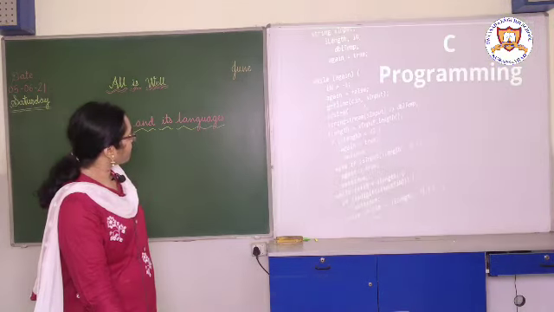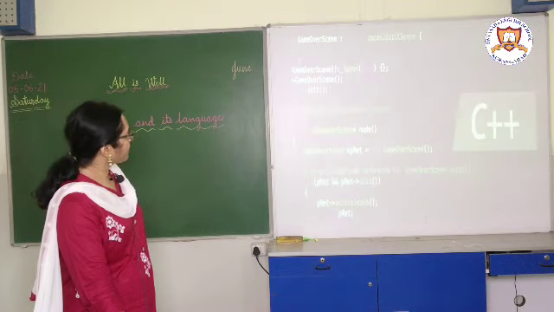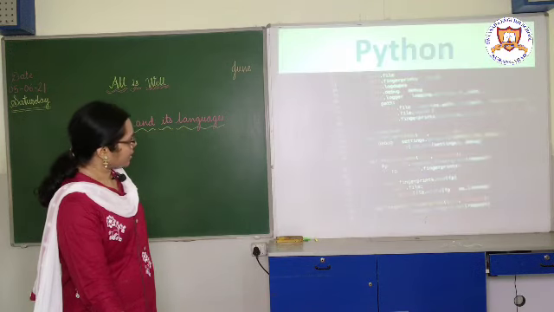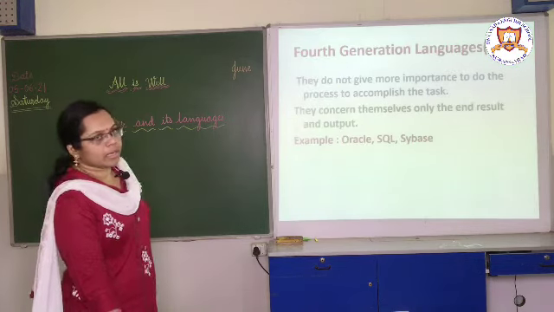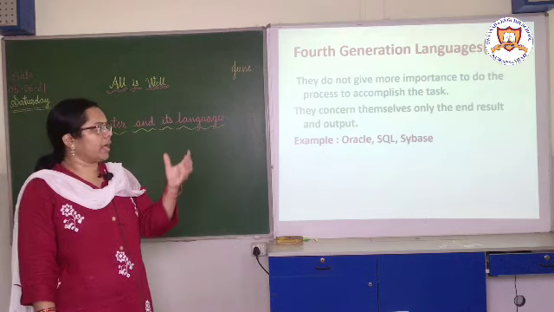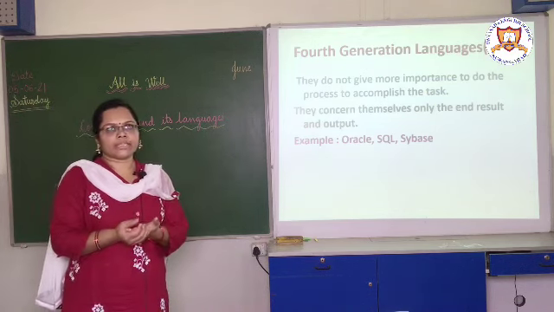This is Fortran. This is C programming. This is C++ programming. This is Java programming. So children, this is Python. You have seen here that in front of the Java logo, one cup is there.